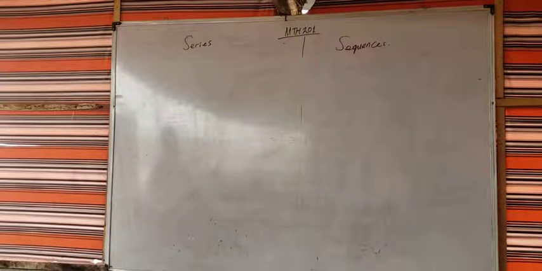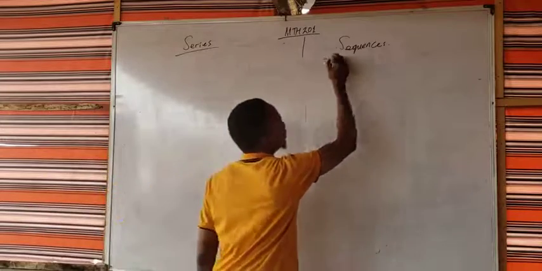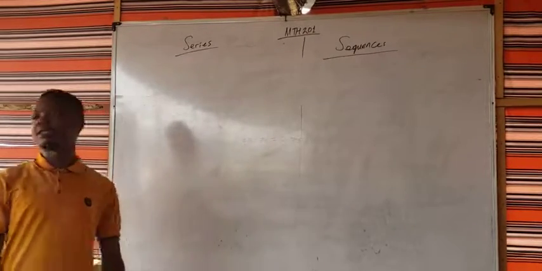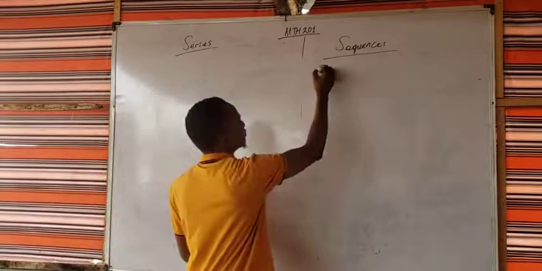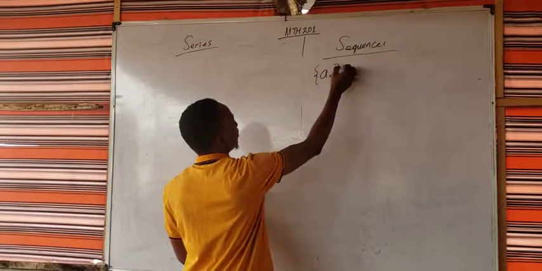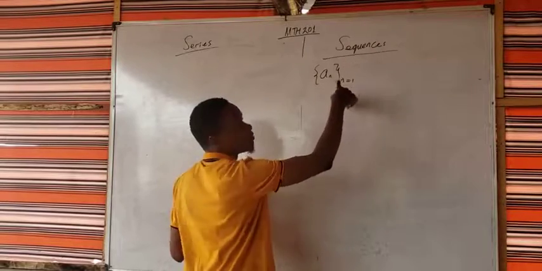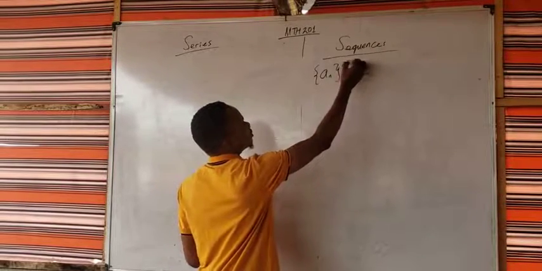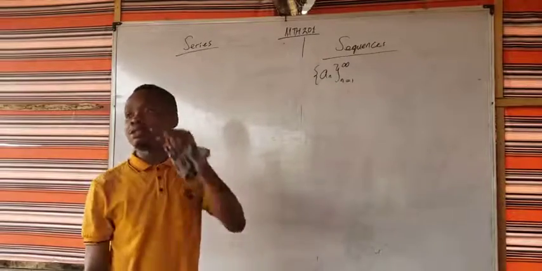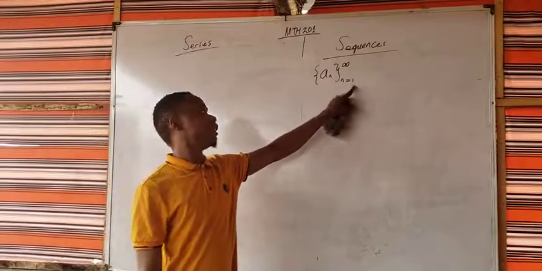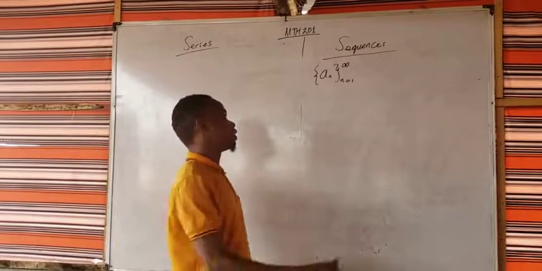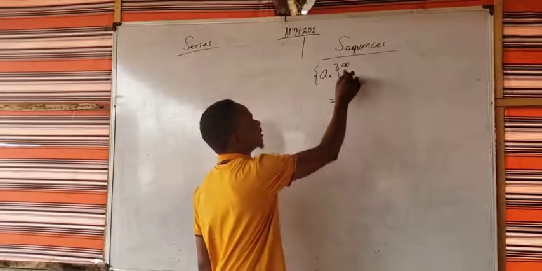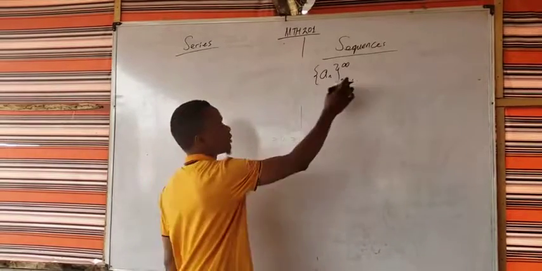So we said that series has to do with the sum of terms. Sequence simply means a set of the terms. We are putting all the terms together, just listing out the terms. That's what a sequence is. In the case of a sequence, we represent it as a sub n. You can write from n equal to 1, or whatever n you are starting from, to infinity. So this is just a sequence of terms. You can as well start from n equal to 0, or n equal to 10, depending on the sequence you are given. This takes on natural numbers from that particular value to infinity.